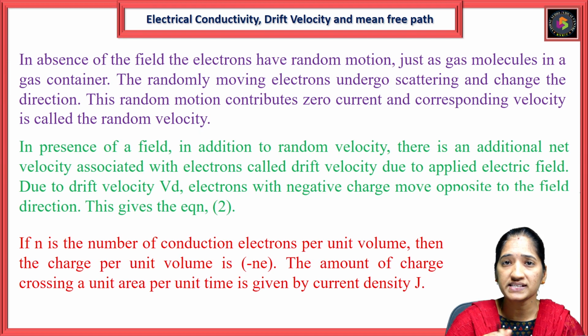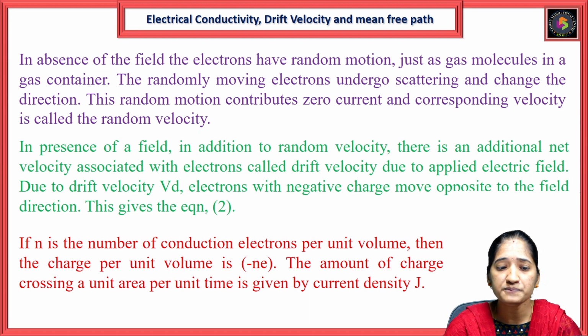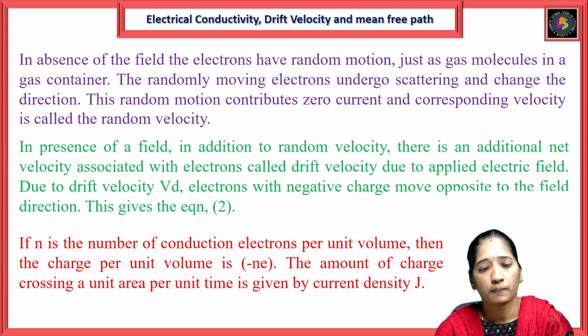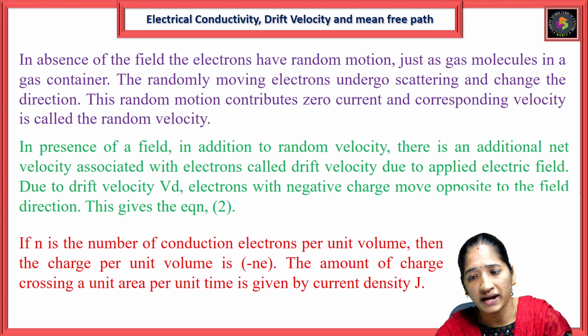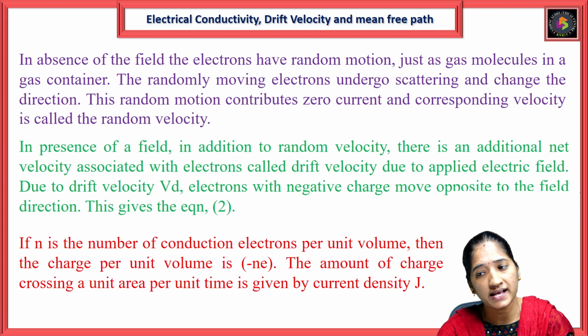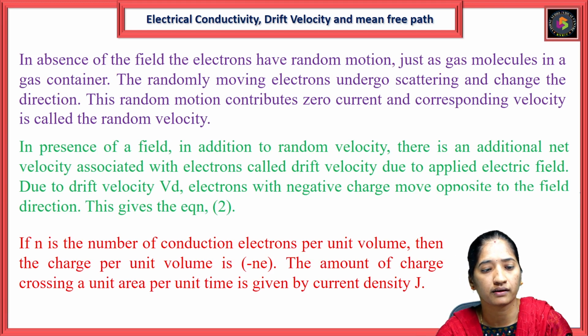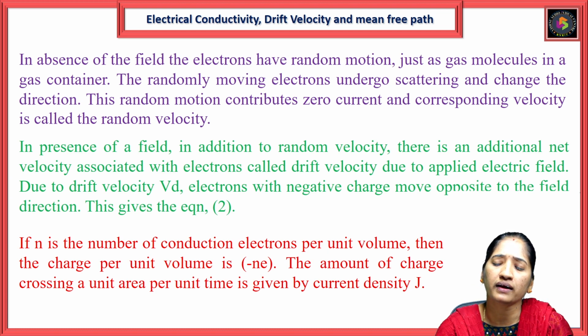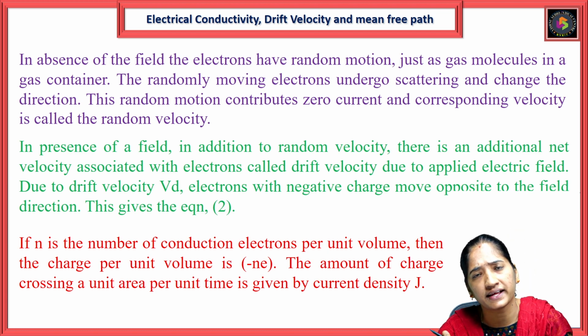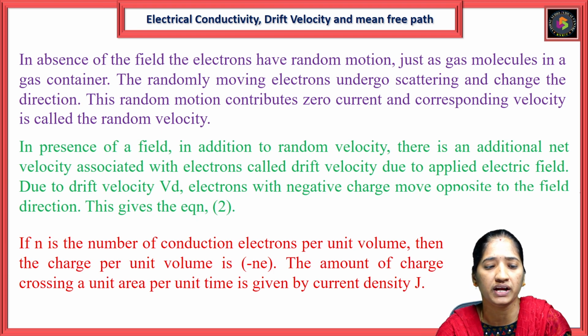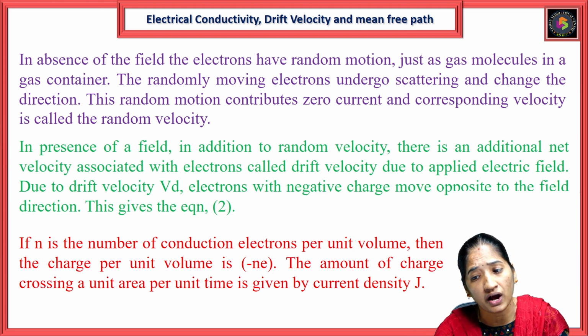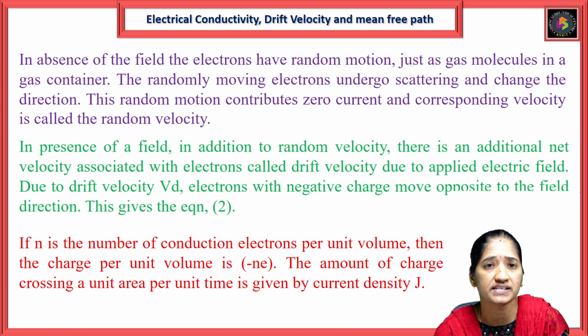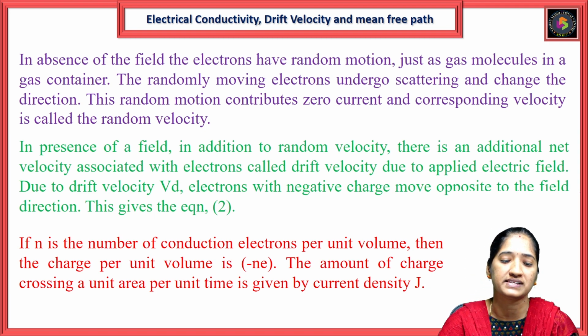That is in the presence of the external field. In the absence of the external field, the electrons have random motion, just like gas molecules in a container. Random moving electrons undergo scattering and change direction, and this random motion contributes zero current. The corresponding velocity is called the random velocity.